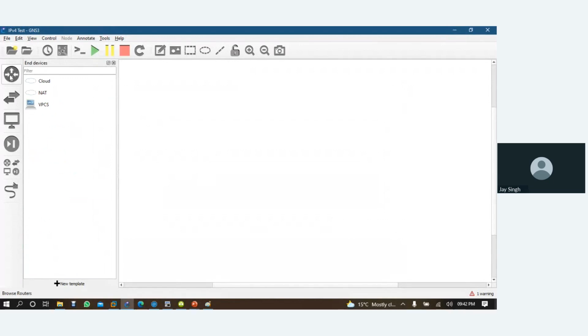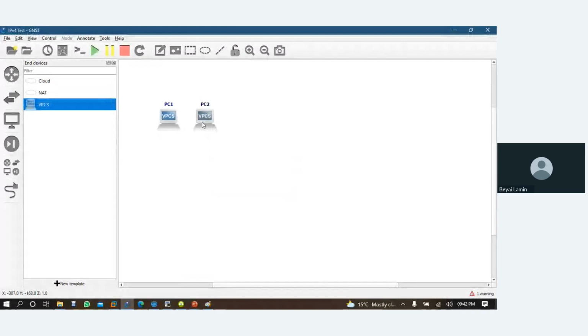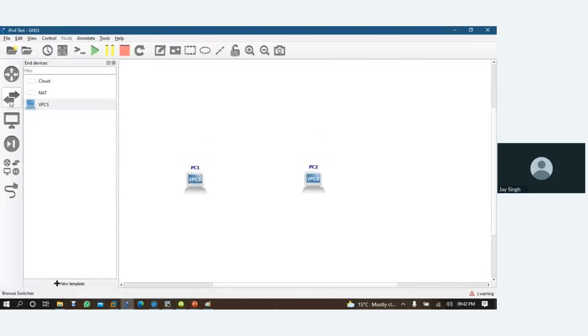So let me take two computers, and we will be using one Ethernet switch to connect these computers.